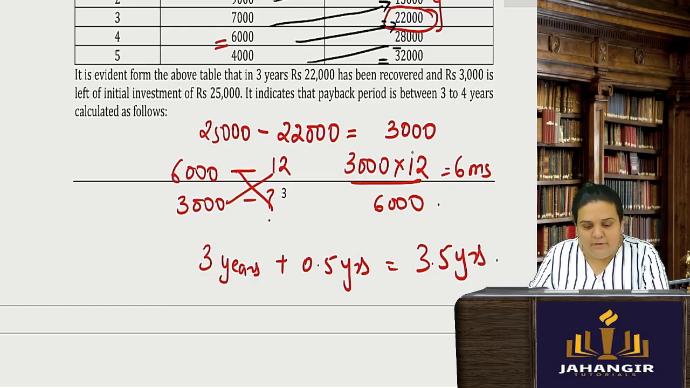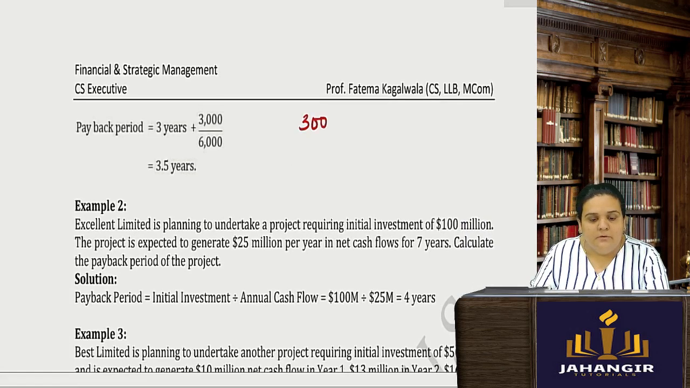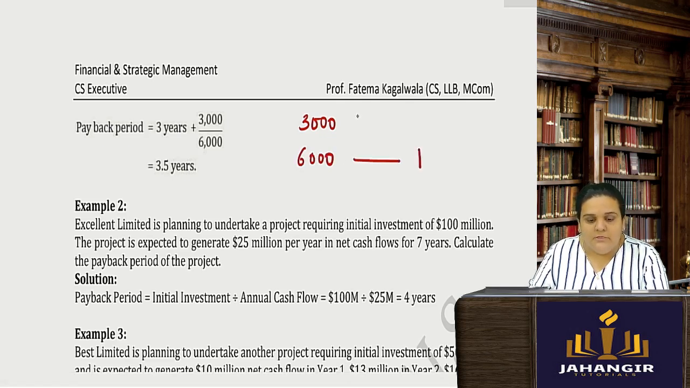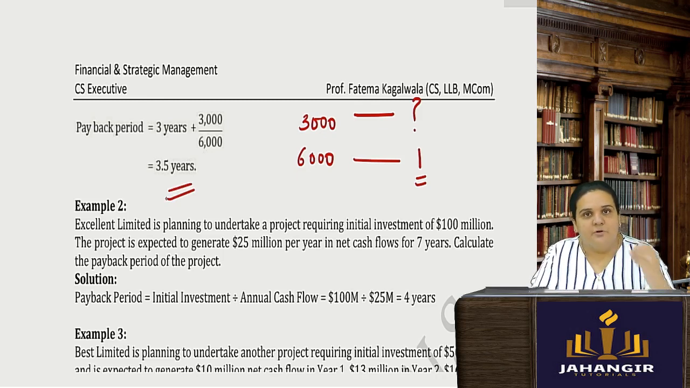Same thing if you would have done this one. So this is how you would calculate. 3,000 is left for you to recover. In the 4th year you are going to have cash inflow of 6,000. So for 3,000 it will be how much? So they have done the same thing. 3,000 divided by 6,000, 3.5 years. Don't get confused. It is the same thing which I have solved in all the sums. Nothing new.